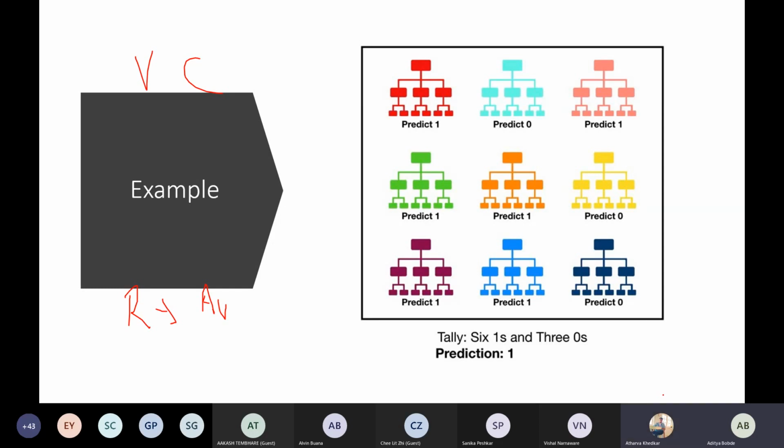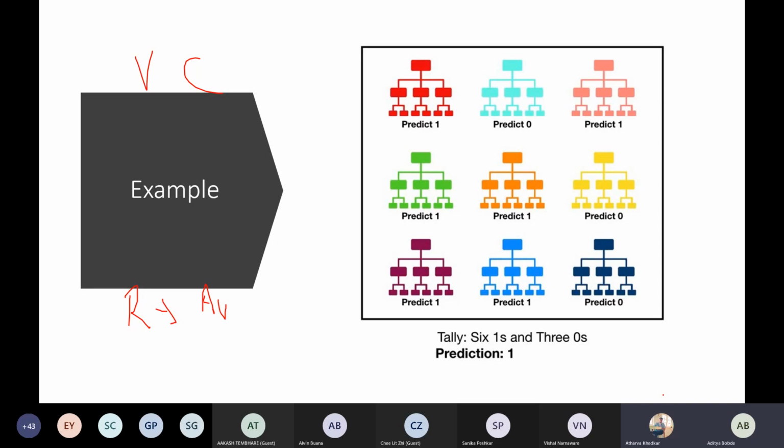Just try to relate these things with KNN. In KNN, we used KNN for classification of numbers from 0 to 9, if you remember. We used distances, and according to the distances we saw the classes. At the end, take an example where there are six distances that say the class belongs to 1, and three distances that say the class belongs to 0. So what do you go with? You go with the highest one. Six are saying 1, then it should be 1.